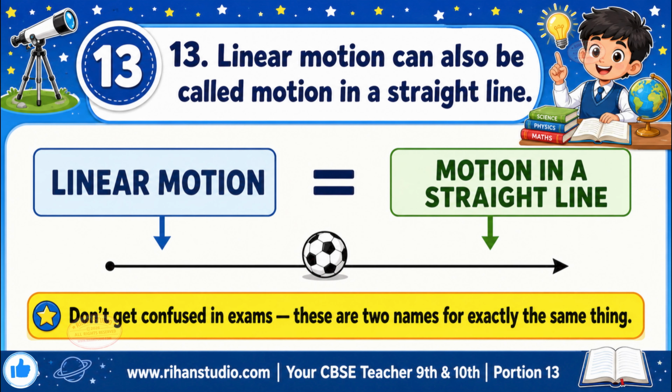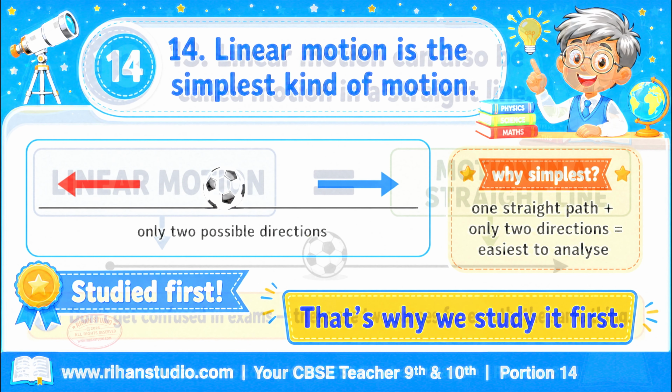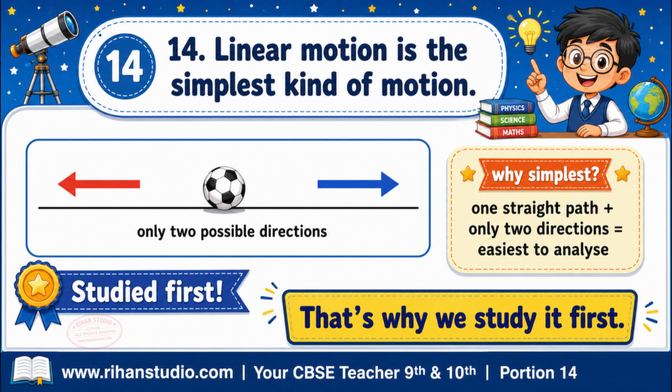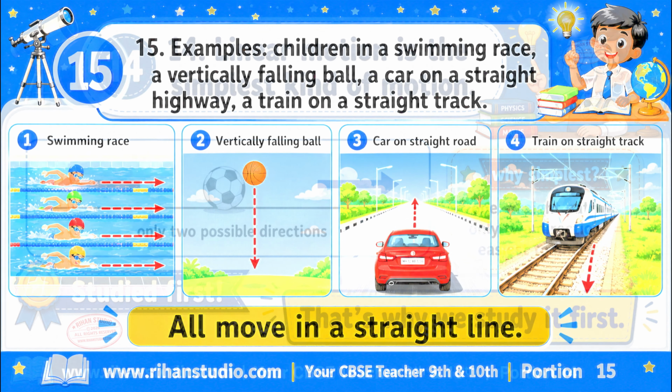Linear motion can also be called motion in a straight line. Don't get confused in exams. Linear motion and motion in a straight line are two names for exactly the same thing. Linear motion is the simplest kind of motion. Because there is only one straight path and only two possible directions, linear motion is the easiest to analyze. That's why we study it first.